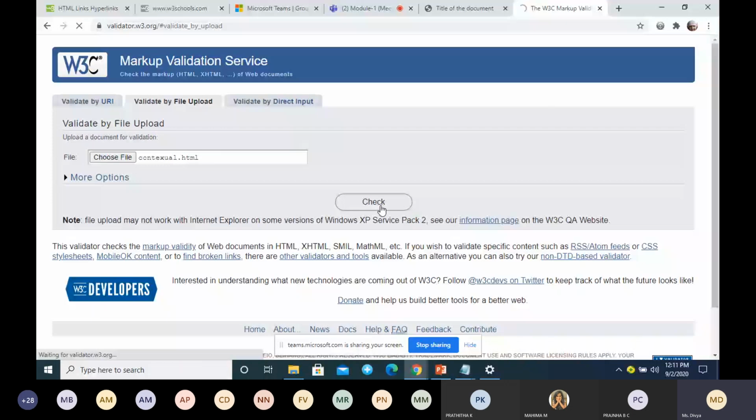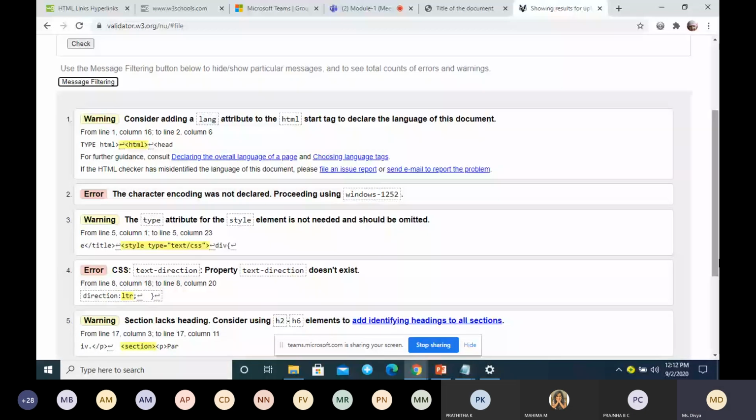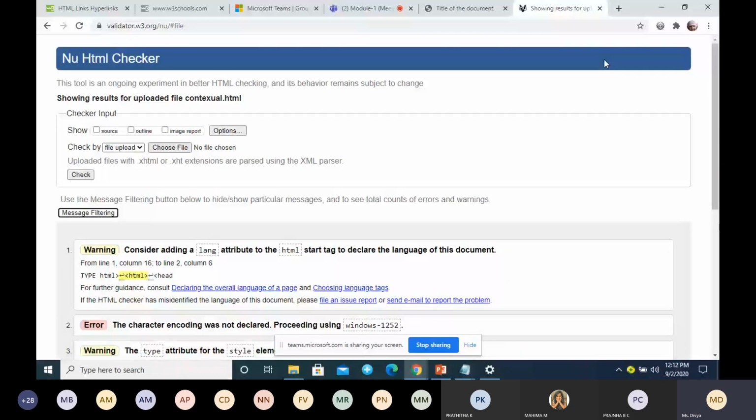A simple file I have uploaded, and you can see here it is showing the errors and warnings. If there is any error in your HTML file, it will display here, and you have to clear those errors and warning messages. To get a validated web application, you have to clear all these errors. This is the W3C organization for checking errors or warnings in a web application.